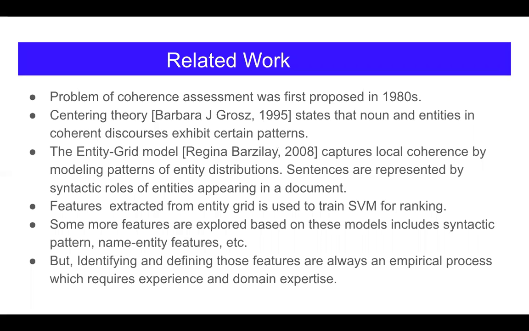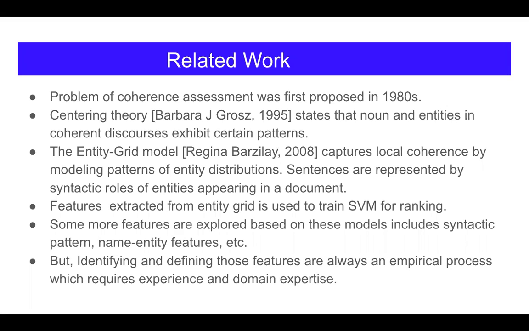The problem of text coherence was first proposed in the 1980s, and not surprisingly, a variety of coherence theories have been developed over the years, such as centering theory, which states that nouns and entities in coherent discourses exhibit certain patterns.